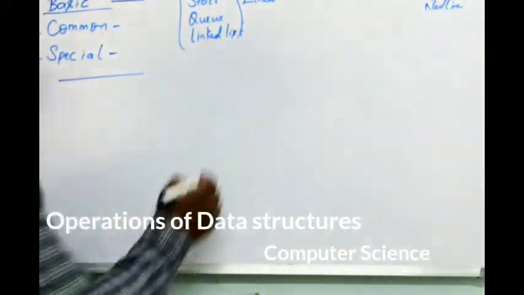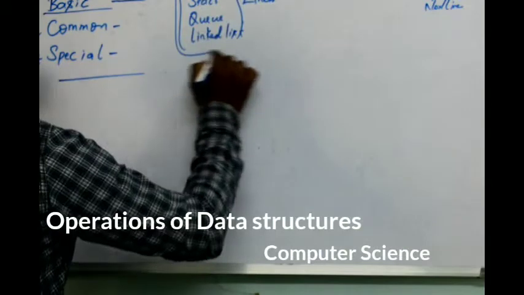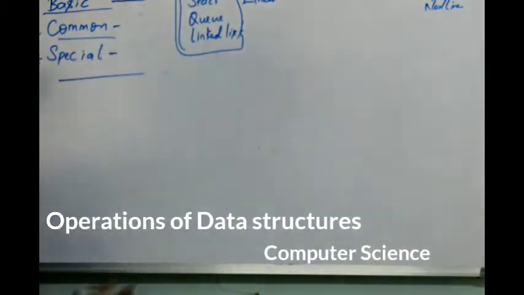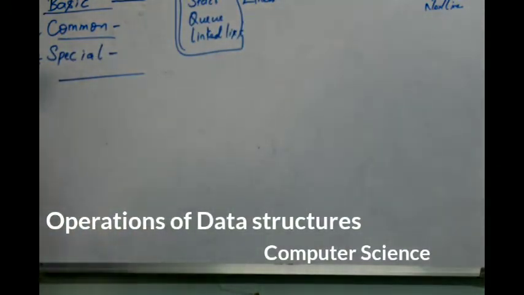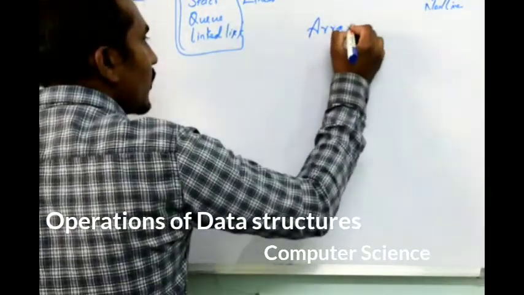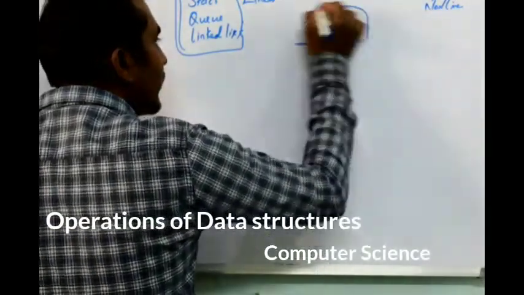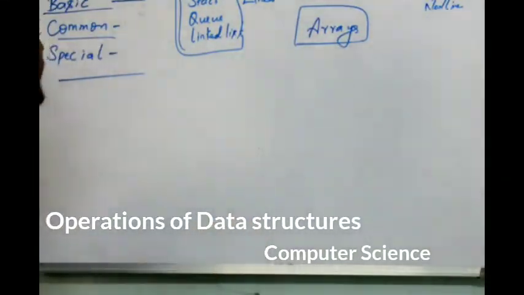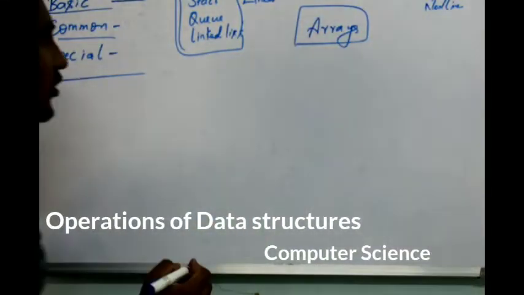Now under linear data structure, we have some common functions that we can do. So we'll consider an example of arrays. By using the concept of arrays, we'll discuss some basic or common operations. What are the common operations?